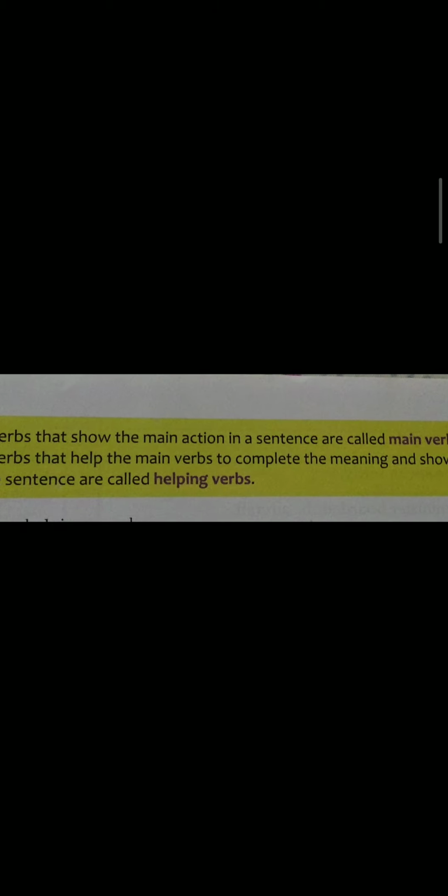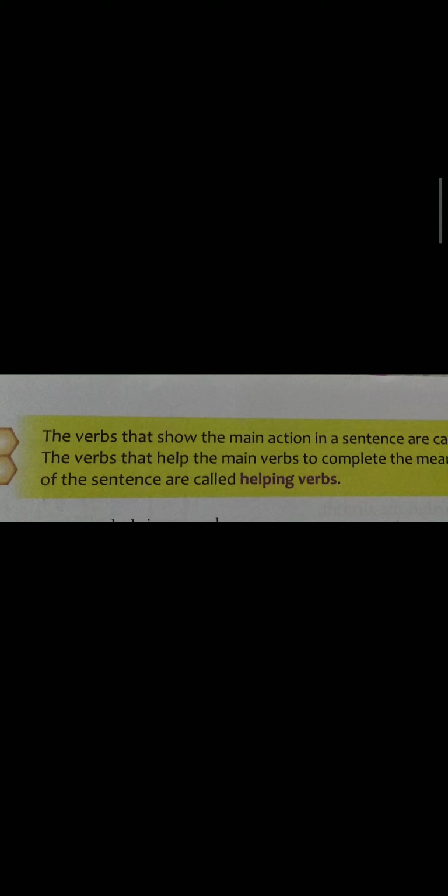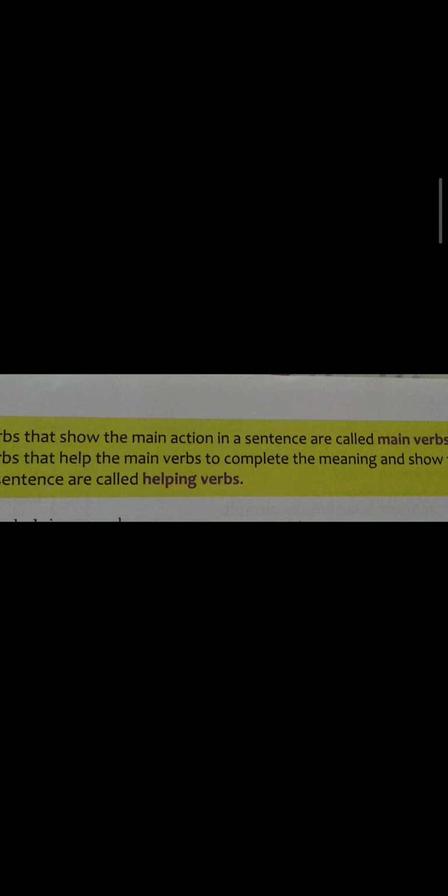The verb that shows main action in a sentence is called main verb. The verb that helps the main verb to complete the meaning and show the tense of the sentence is called helping verb. For example, I can speak a little Tamil. Speak is the main verb and can is the helping verb, which is helping to complete the sentence.